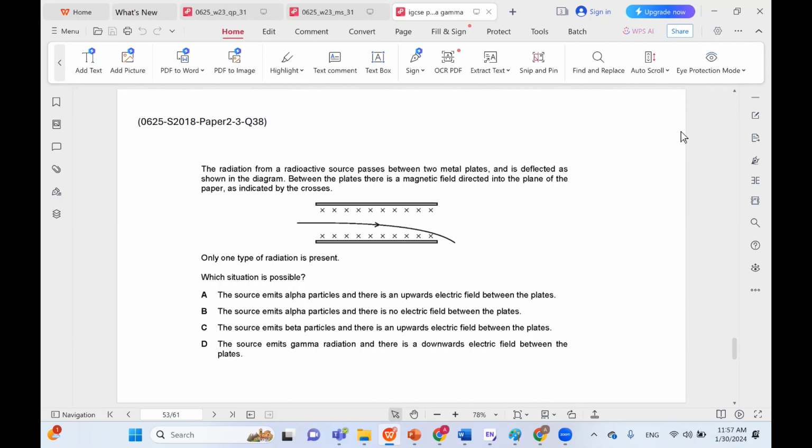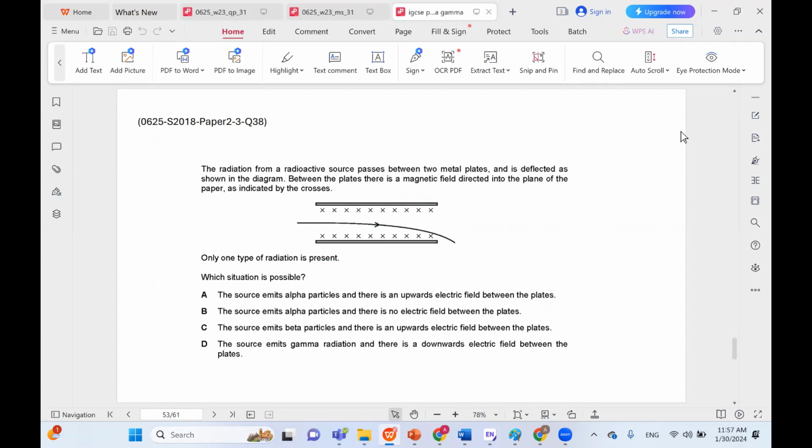If the electric field is upwards, we have positive at the bottom and negative above, because the electric field goes from positive to negative. So if these were alpha particles, they would be deflected upwards because they would be attracted to the negative. So this scenario here is not possible.